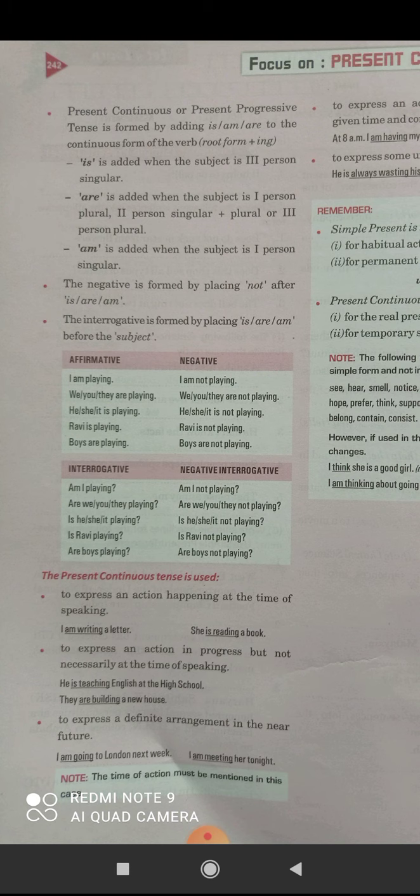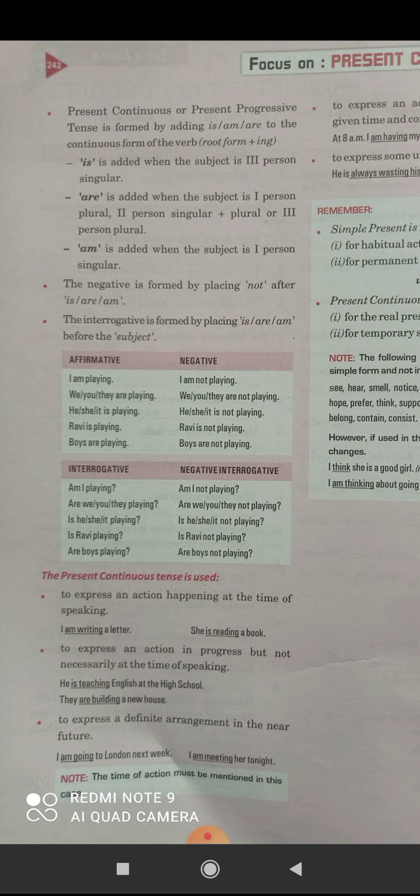Got it? The present continuous tense is used to express an action happening at the time of speaking. Like I'm speaking right now, and what is happening? I am teaching you, I am breathing, I am speaking, I am looking at my phone. Got it? So when we are going to express an action happening at the time of speaking, we use present continuous tense. Next, to express an action in progress but not necessarily at the time of speaking.